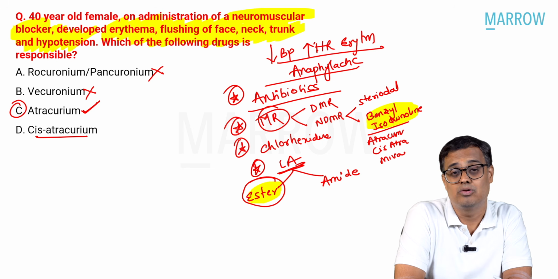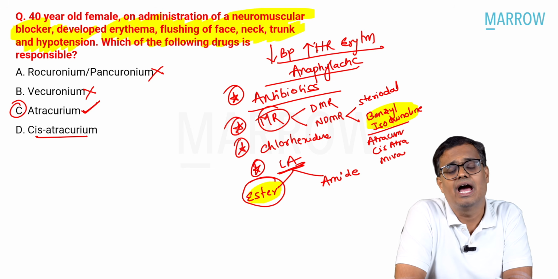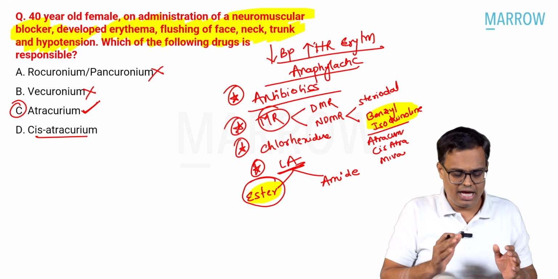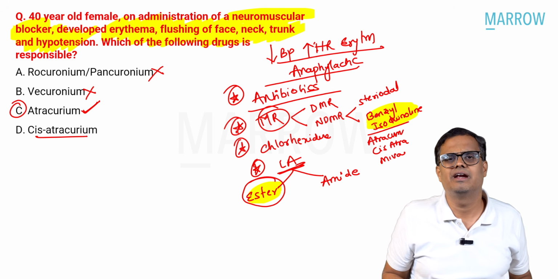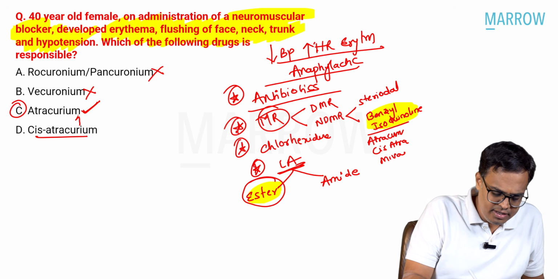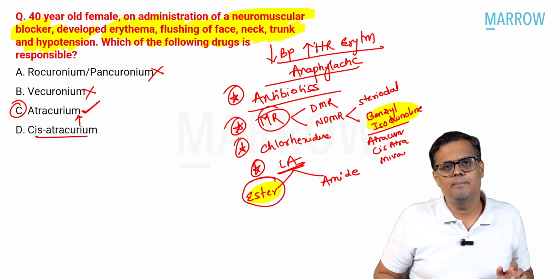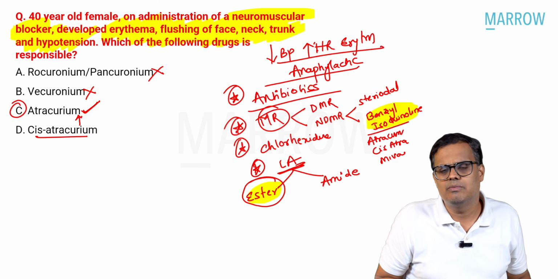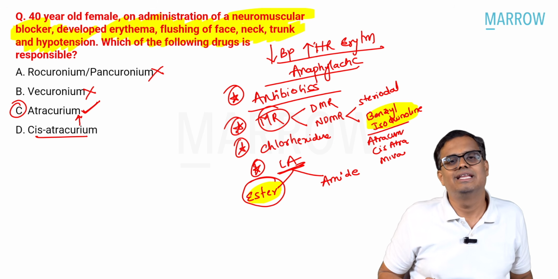Cis means isomer. The advantage of using isomers in clinical practice is that whatever the parent molecule does, the cis isomer has the same features as the parent molecule. So, cisatracurium is the isomer of atracurium. But the good point about the isomer is that the negative points of the parent molecule are not present in the isomer molecule.